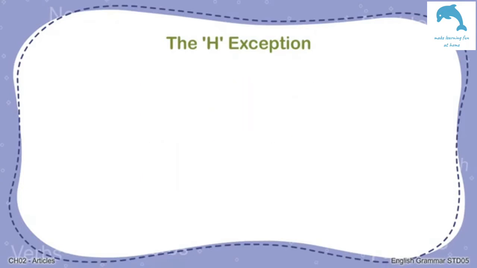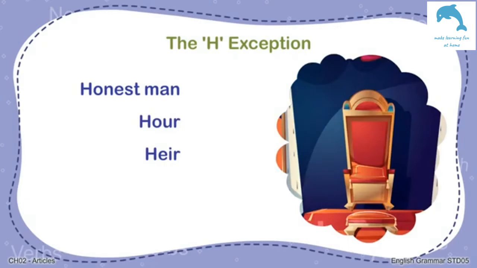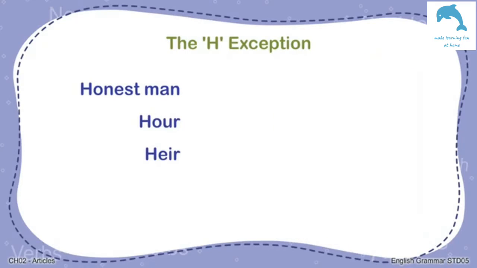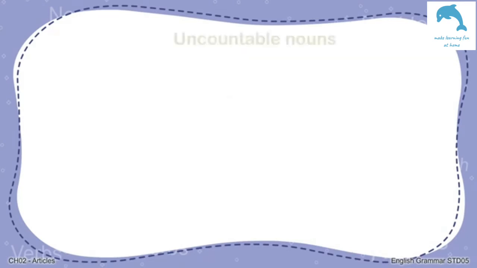But when words like honest, hour, or heir are spoken aloud, the H remains silent. In these cases, you would say an honest man, an hour, and an heir to the throne. Even when you write these words, you have to use the article you would use when you speak.